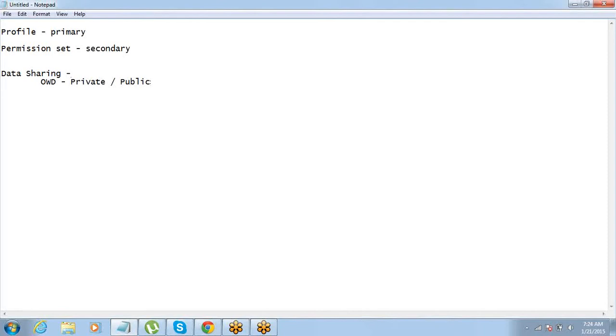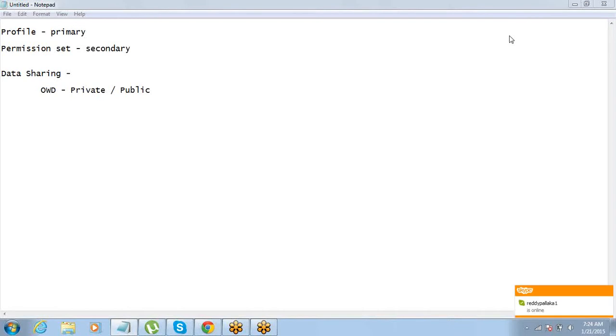Now we understood that we can make data either completely private or completely public, right? This is what we understand. So data is either made fully private or made fully public. That is something we can do.